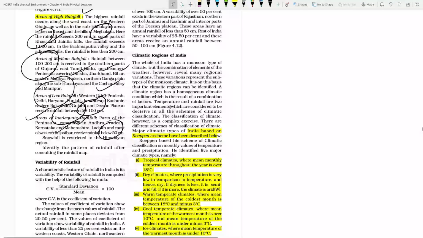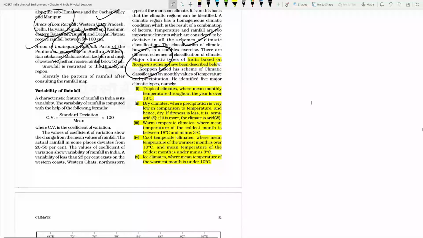Climatic regions in India. India's climate has been divided by Köppen. In Fundamentals of Physical Geography, we have understood the classification of the climate, Köppen's climate. So Köppen divided the climate on the basis of temperature and precipitation. It is empirical by nature because it is classified on the basis of observed data of temperature and precipitation throughout India and throughout the world.